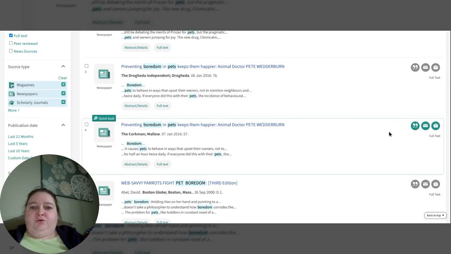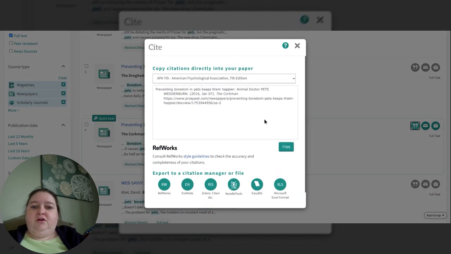But I want to, preventing boredom in pets keeps them happier. That looks like it's going to help me answer my research question. I'm going to hit the cite button. Look, APA is the first one. We also have Chicago and MLA and all the standard ones. Oh, we can even go back to APA 6. We're not doing that. We are APA 7. And it says RefWorks, all of these places. If you already have those citation management systems, great. Otherwise, I'm going to copy.